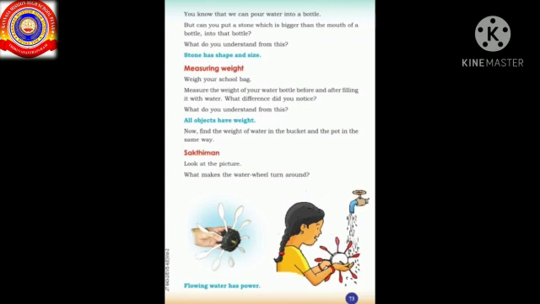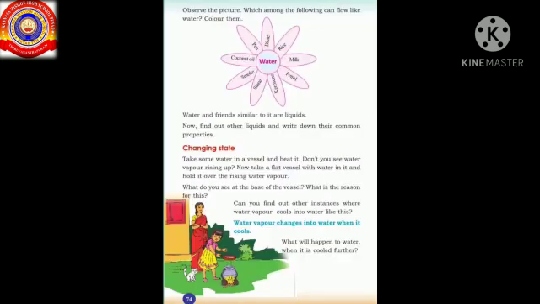Here we studied that water is a liquid and it has power. So the things that can flow are called liquids. Can you say examples of other liquids? Yes, oil, petrol, etc. Very good.